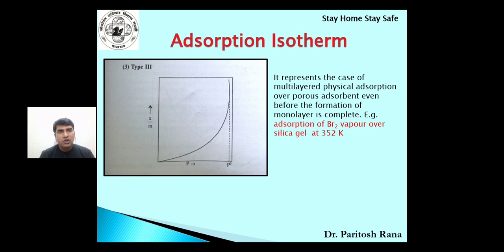Here without forming the one layer, formation of the second layer started. Means on some surface some part is covered with one layer, there the second layer starts forming, leaving some other side empty. So this is called type 3 adsorption, a multi-layered physical adsorption. Bromine over silica gel is an example.